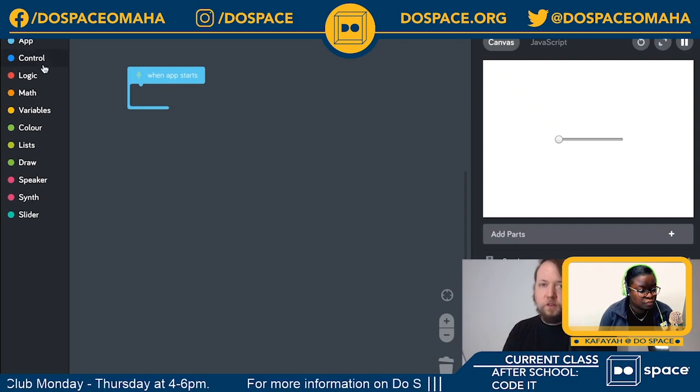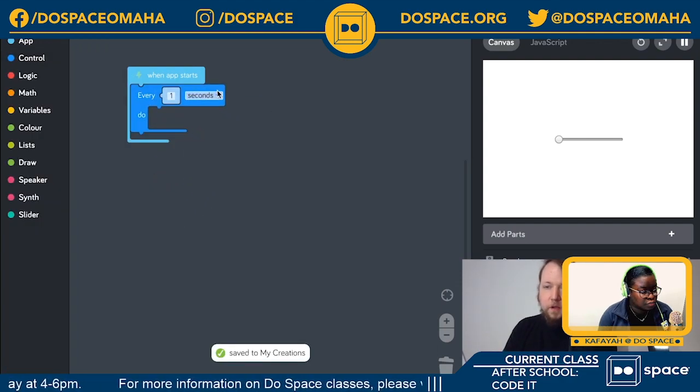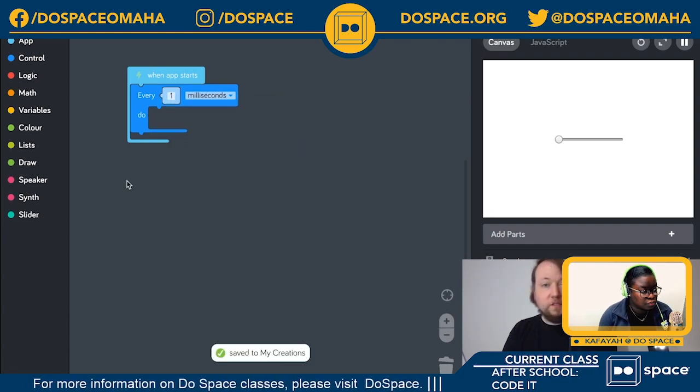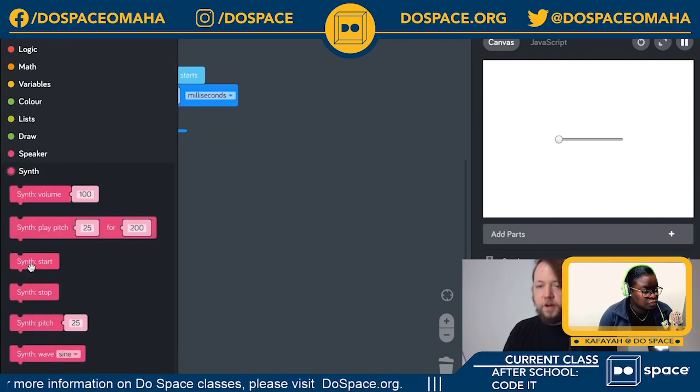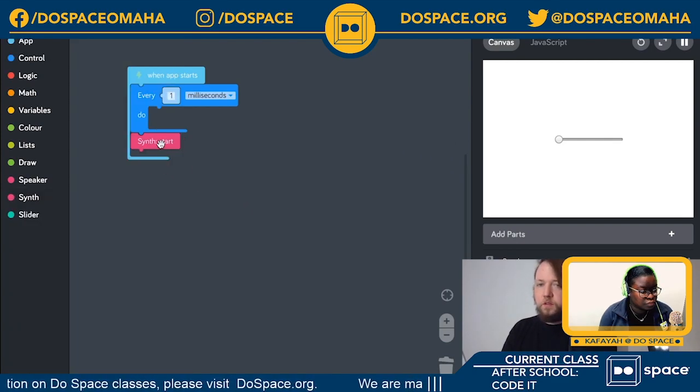Now, we're also going to need a loop so we can change the instrument while it's playing. So I'm just going to open the control tray and grab in a loop and set that from seconds to milliseconds. So let's turn the synth on. If we open the synth tray and drag out synth start, and I'm just going to put that under my loop, you'll hear it's making noise, but it doesn't sound very good. It's just playing the same note over and over. So let's code it so it'll change the actual notes it's playing.